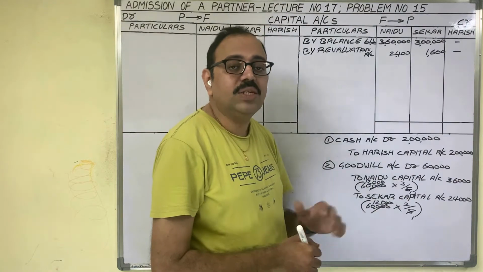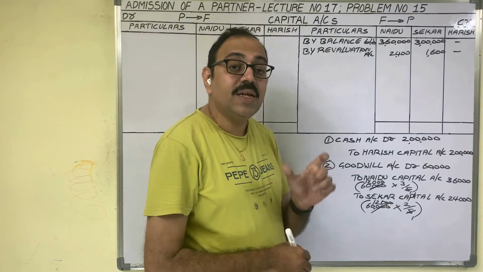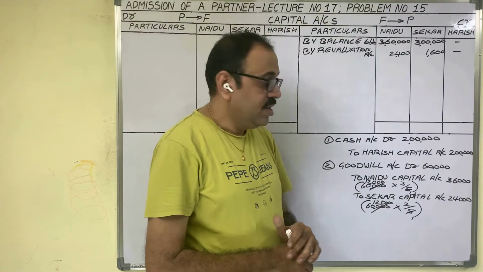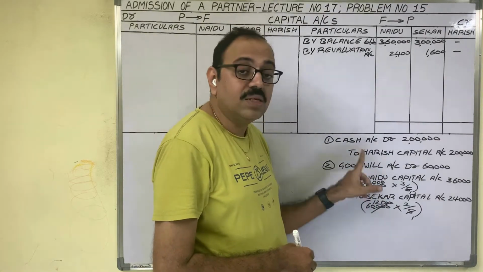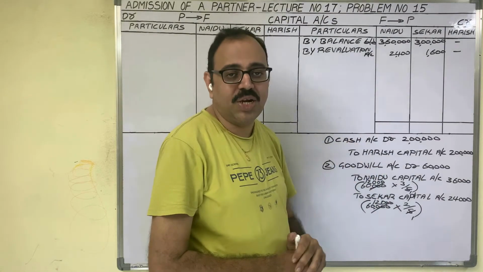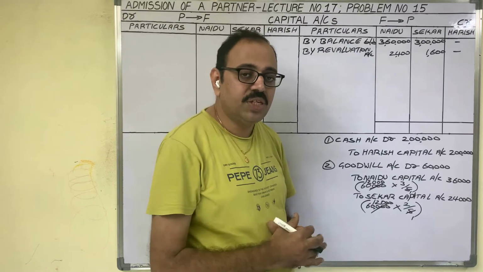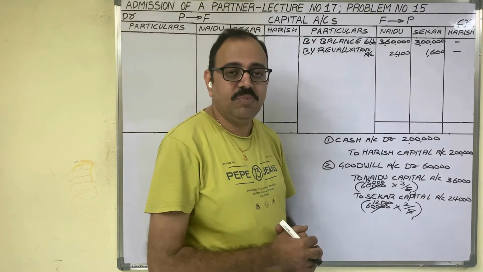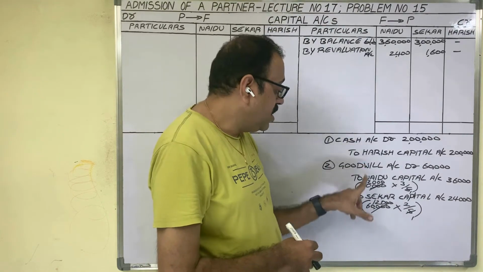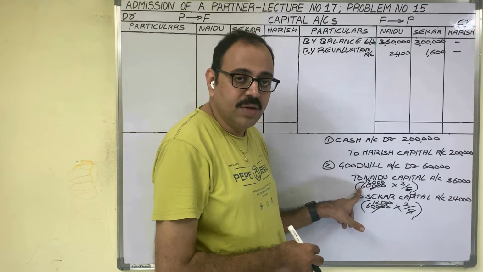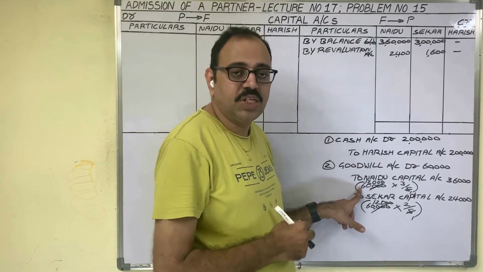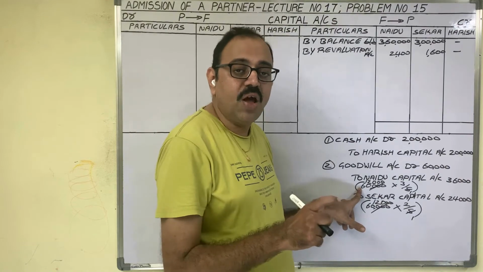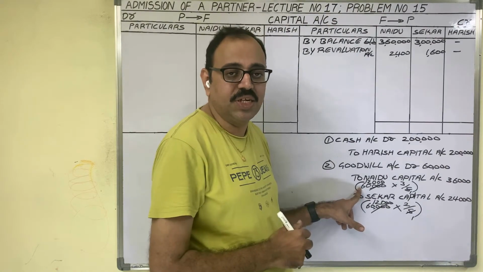Now come to the last entry, that is the cancellation of goodwill entry. The first two entries are the same in the revaluation method also. Recollect our previous videos. Under the revaluation method also we used to write the first two entries in this manner. Now this is the memorandum revaluation method. One extra entry also comes for goodwill cancellation.